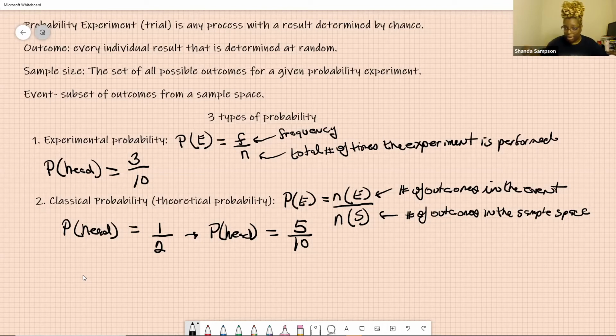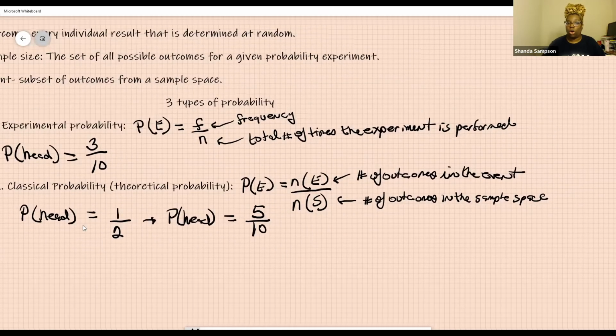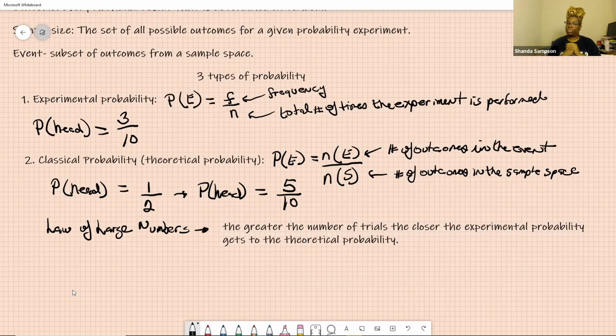That means that we want to look at the law of large numbers. The law of large numbers states that the greater the number of trials, the closer the experimental probability gets to the theoretical probability. What does that mean? That means I only threw my coin 10 times, so it might be off.